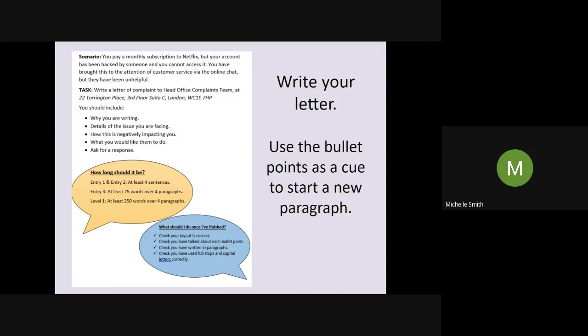Now, what I'd like you to do is I want you to pause the video now, and I want you to write your letter. Don't spend any longer, really, than 45 minutes on this. And that would be as well if you're level 1, level 2. If you're in the entry levels, it is not going to take you as long.